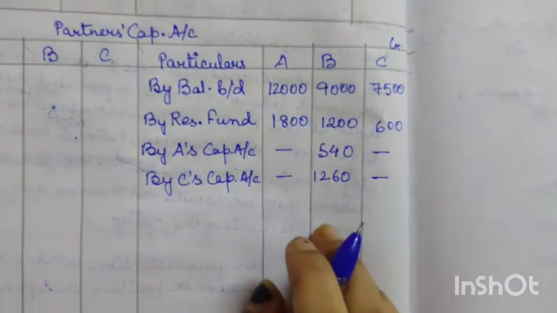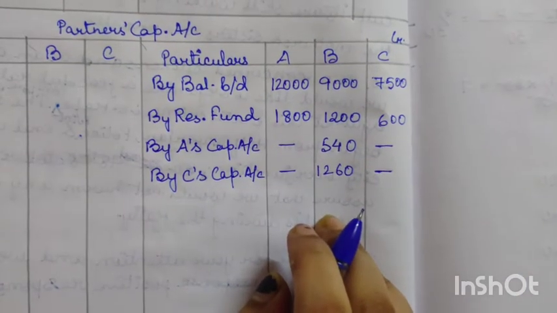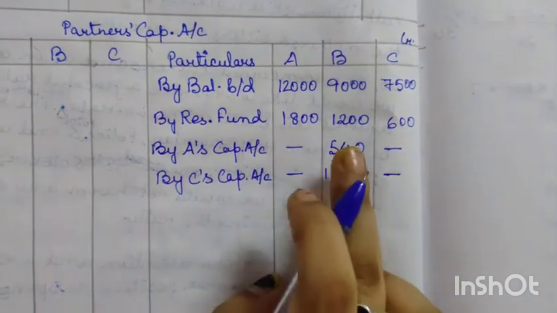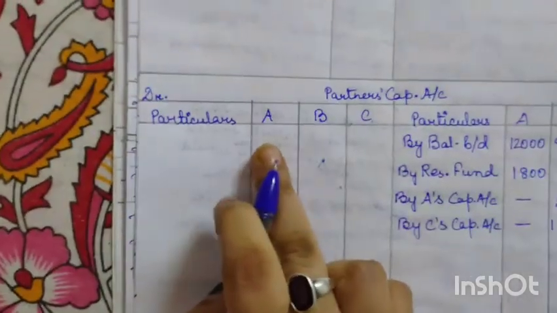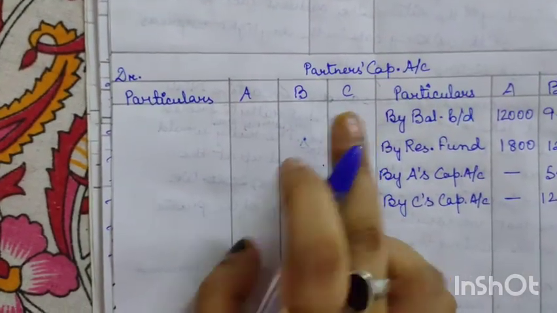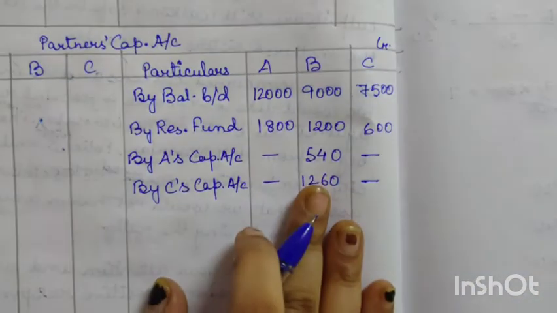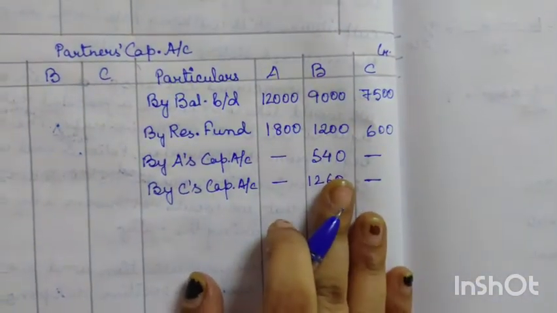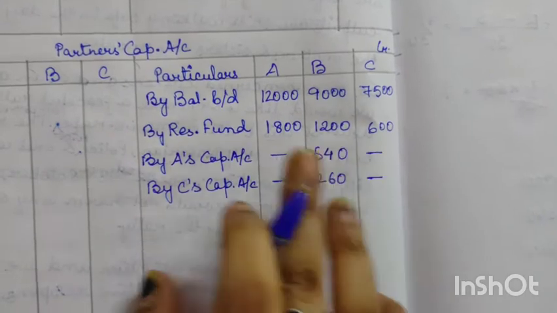Okay, now as we all know, when B is getting, then obviously A and C are losing the money. Means in B's capital account the amount of goodwill is added, but who is giving him? A and C.